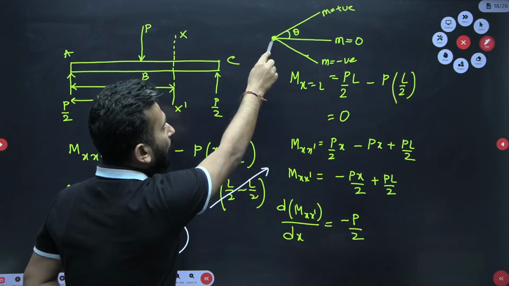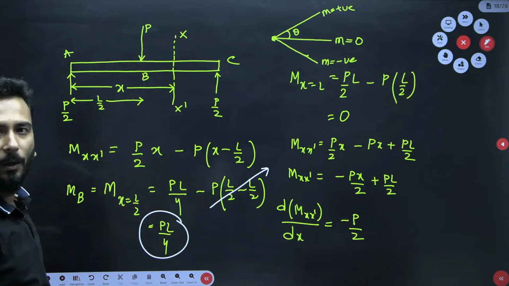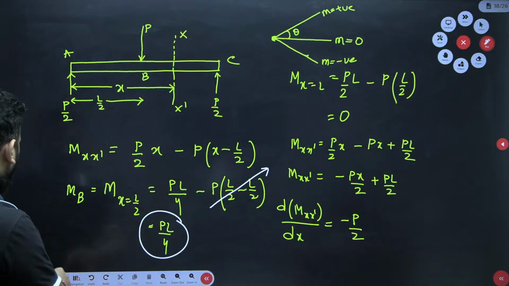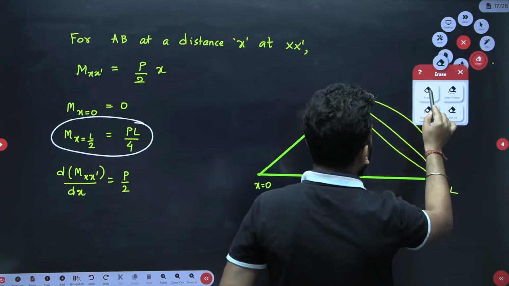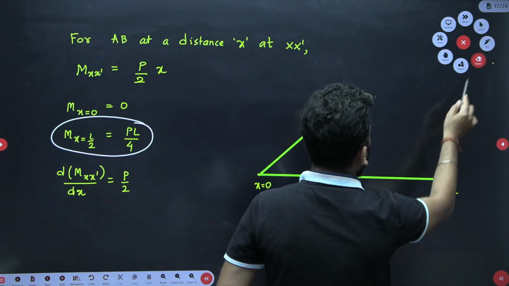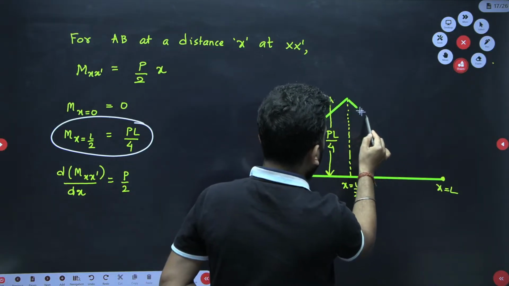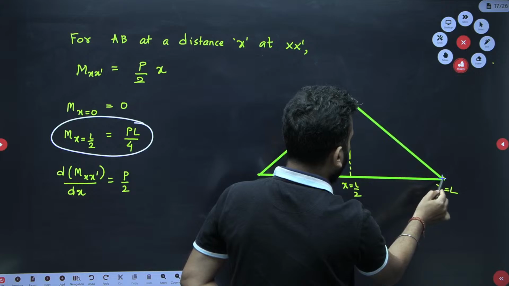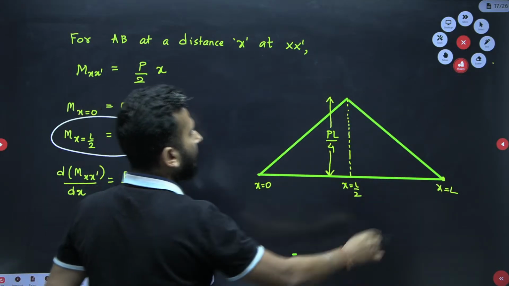That means from this point I have to come down. I know it's a straight line, I have to come down. So only one way is there. Now it is clear that there is only one way that I can come, and that is this way.